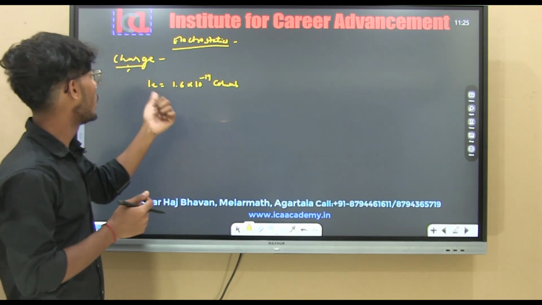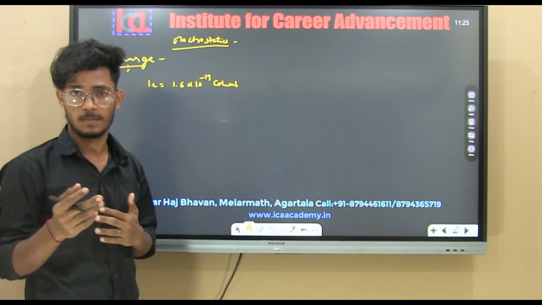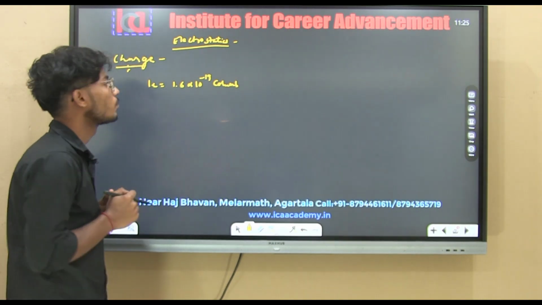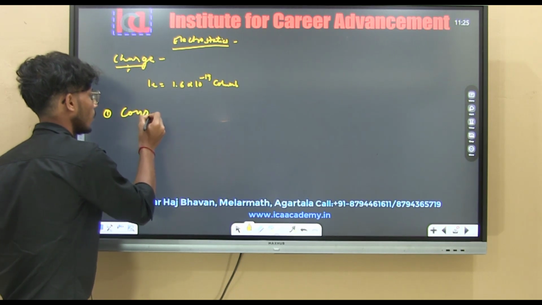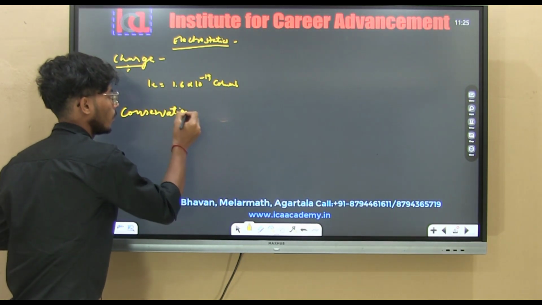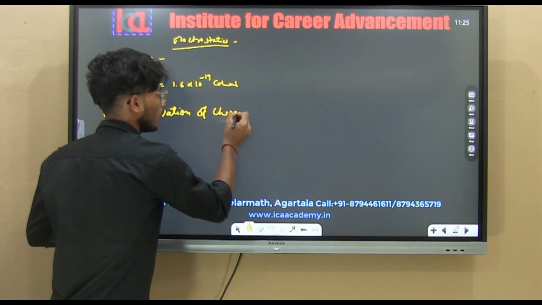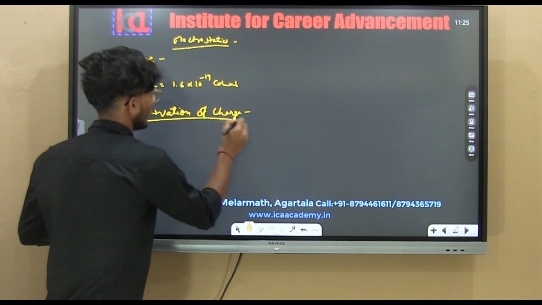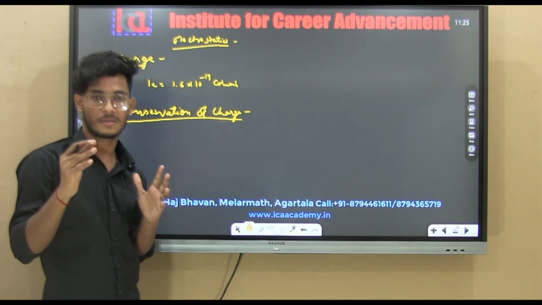So the smallest charge that exists is one electron. Its value is 1.6 times 10 to the power minus 19 coulomb. Coulomb is the unit of charge. Okay, so let's go ahead. So conservation of charge. What is the conservation of charge?